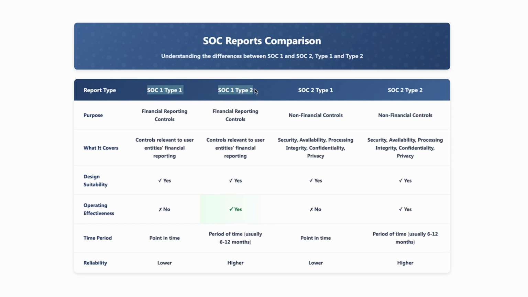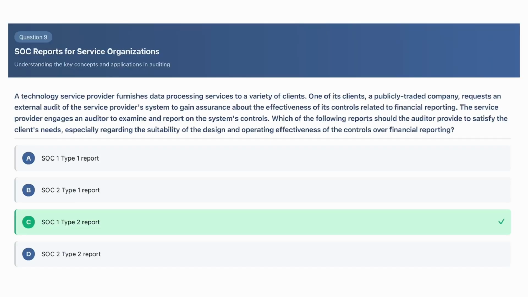And then we need to ask the difference between Type 1 and Type 2. A Type 1 report is not as reliable as a Type 2, because a Type 1 is just talking about the design suitability of the controls. It's not giving an operating effectiveness. It's saying just whether the design is good or not. Whereas a Type 2 is actually telling you about the operating effectiveness, so we can rely on this report to lower our control risk. This specifically says the effectiveness of the controls, so that's why we need a SOC 1 Type 2 report.